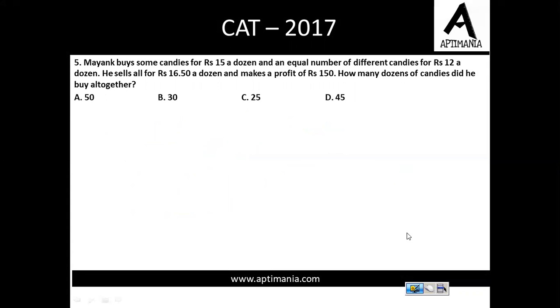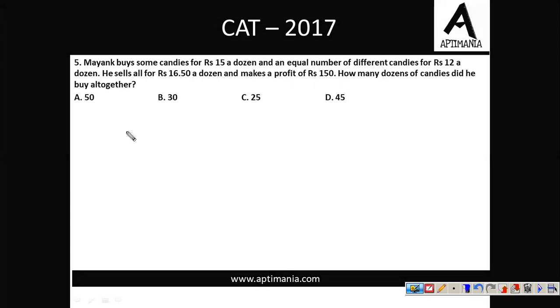He sells all of them for rupees 16.5 a dozen and makes a profit of rupees 150. How many dozen of candies did he buy altogether? Right. So in order to solve this question, we can use the concept of alligation mixture. Some were bought at rupees 12 per dozen, others at 15 per dozen, and they were mixed in the ratio of 1:1. So on solving, we'll get this value as 13.5.